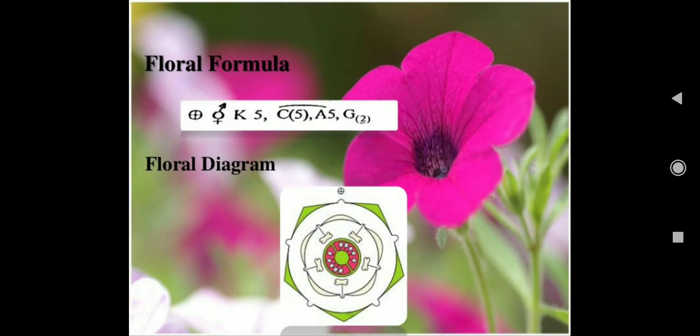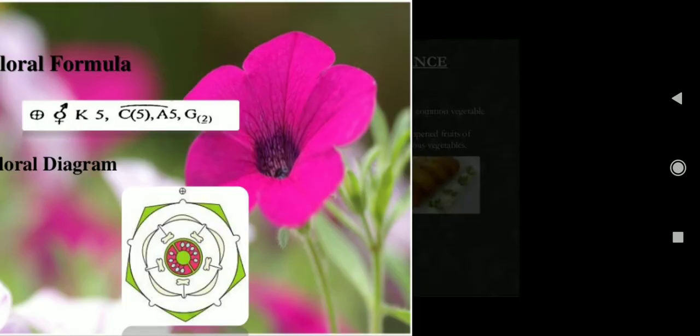Now floral formula: actinomorphic, bisexual, calyx 5 in number, corolla 5 that is joined, androecium 5 that is free, not in bracket, then gynoecium 2, bicarpellary, syncarpous, that is in bracket, and superior, underlined below 2. This is the floral diagram of the flower.